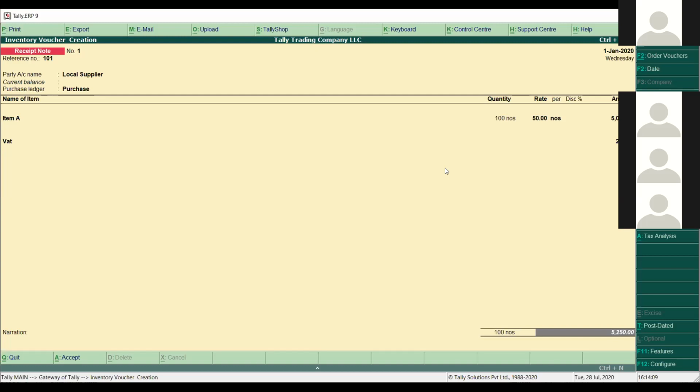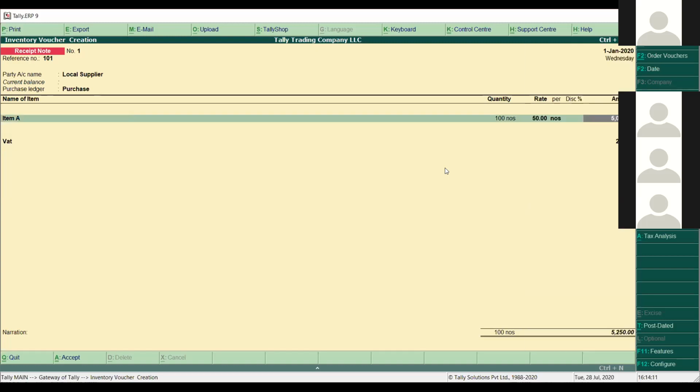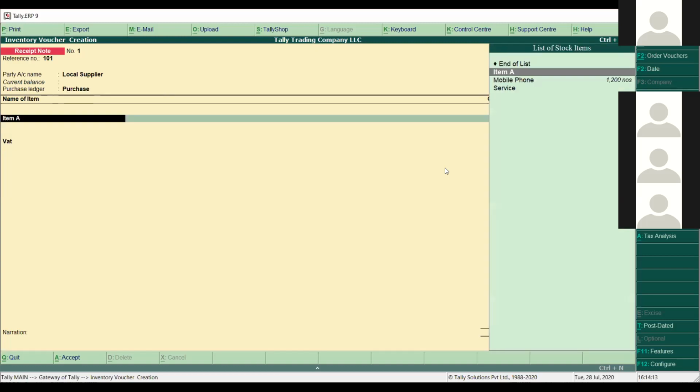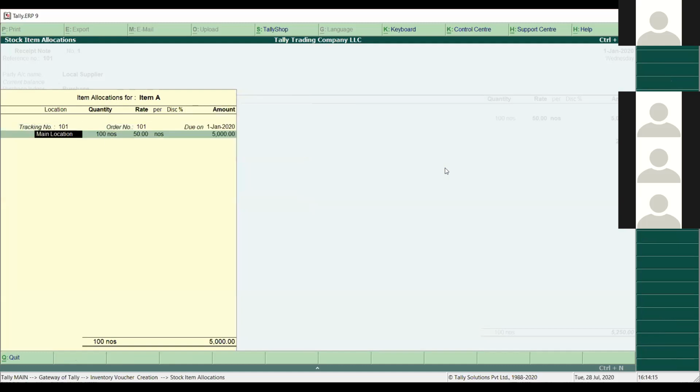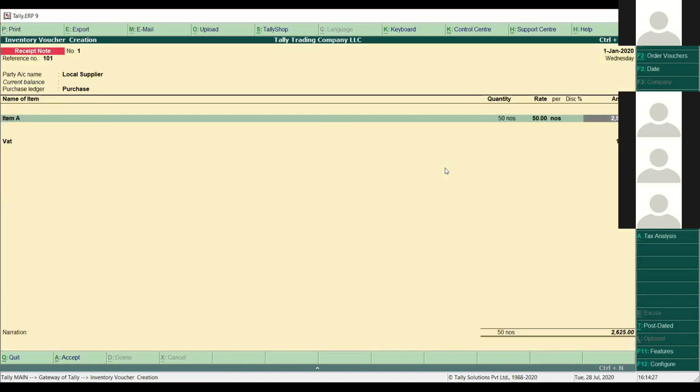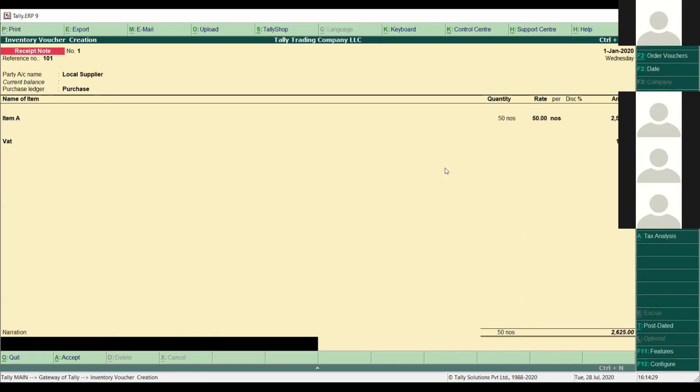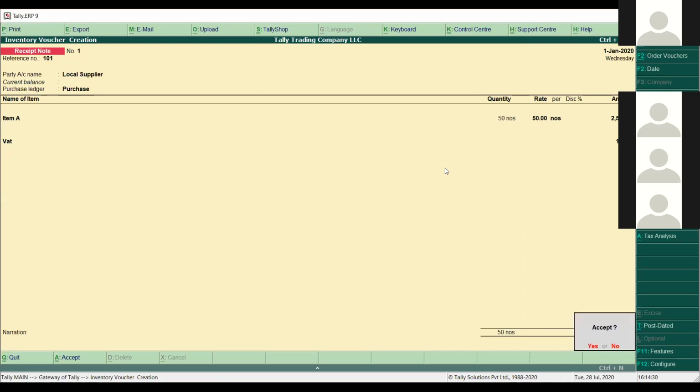Sometimes what happens is that you make a purchase of 100 items, but you have received only 50 items. So what you do while choosing the items is select the quantity here also. Suppose I have received only 50 quantity, and 50 is still in the pending state. I click on the 50, the rate will be taken automatically, and then enter, enter, enter.